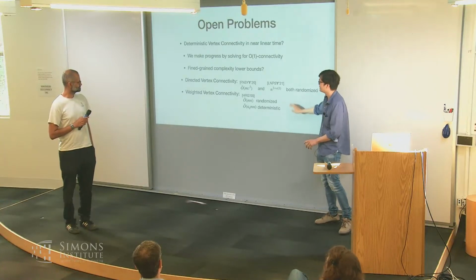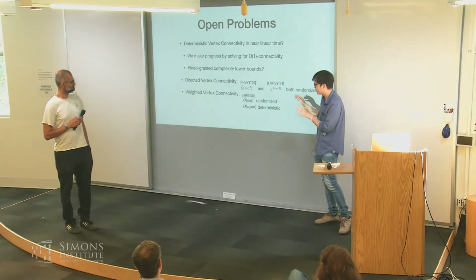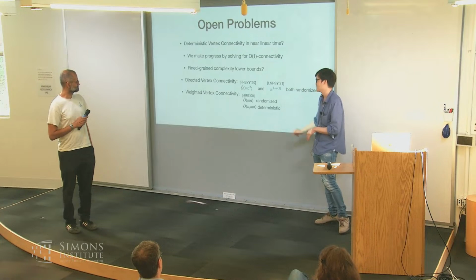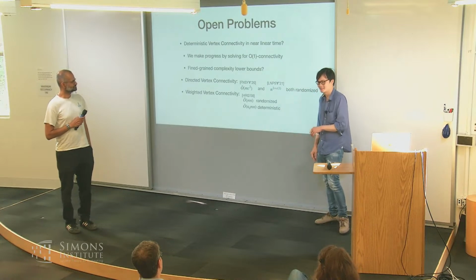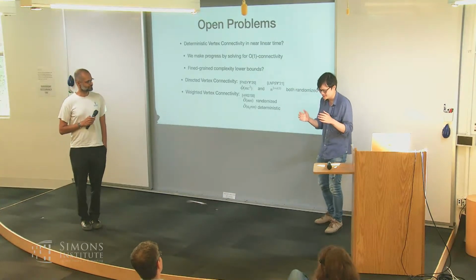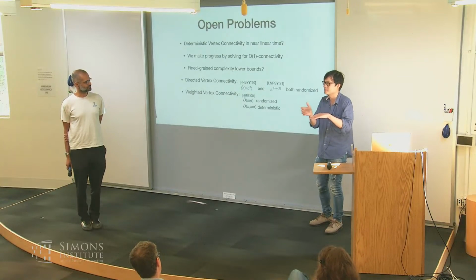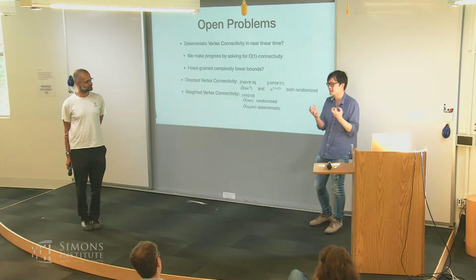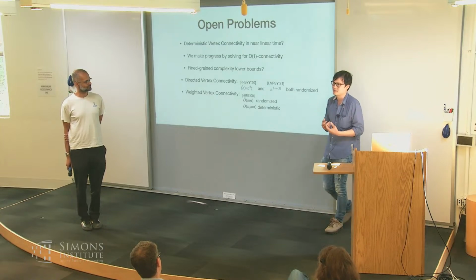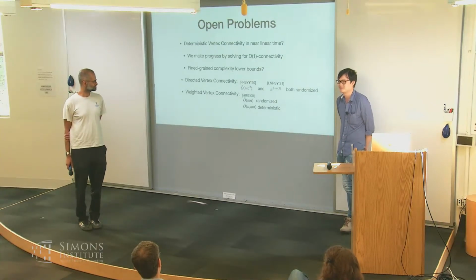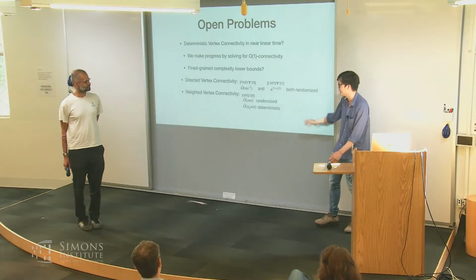It seems like the technique that we have for the unweighted doesn't seem to be usable for the weighted setting. It's very interesting because in edge connectivity, when you have a weighted graph, it's very easy to generalize a sampling method to the edge setting. But when you have vertex connectivity, the same trick does not work somehow. So it's very interesting if there's some technique that can handle the weighted graph.